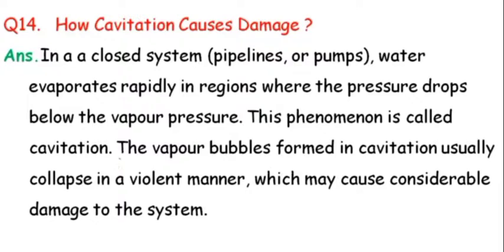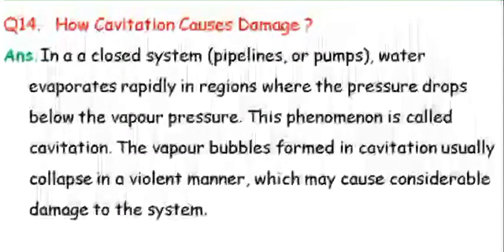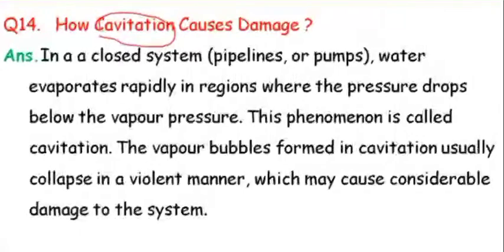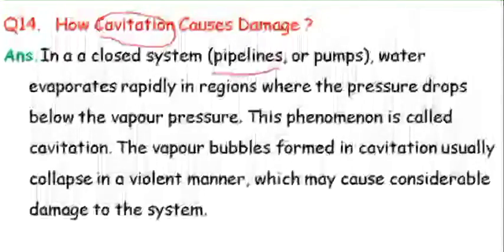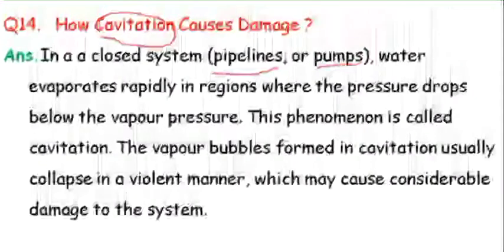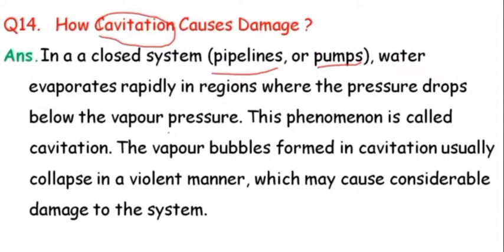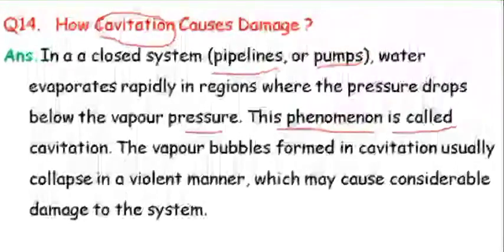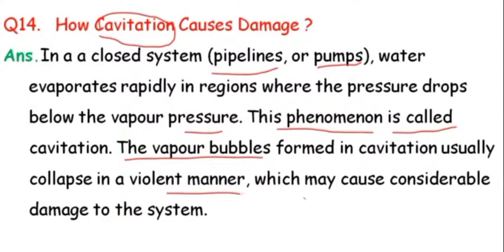14th, how does cavitation cause damage? जो cavitation कैसे cause करता है damage? In a closed system, इन अ क्लोज सिस्टम, पाइपलाइन और पंप, ये कैविटेशन होते हैं. Water evaporates rapidly in regions where the pressure drops below the vapor pressure. This phenomenon is called cavitation. The vapor bubbles formed in cavitation usually collapse in a violent manner, which may cause considerable damage to the systems.